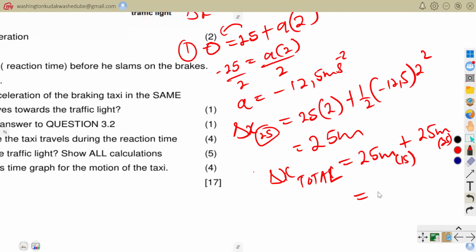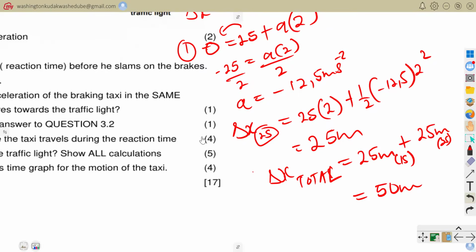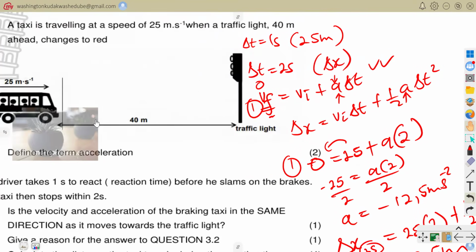So this total distance is equal to 50 meters, which tells us the car was going to stop after 50 meters from here.